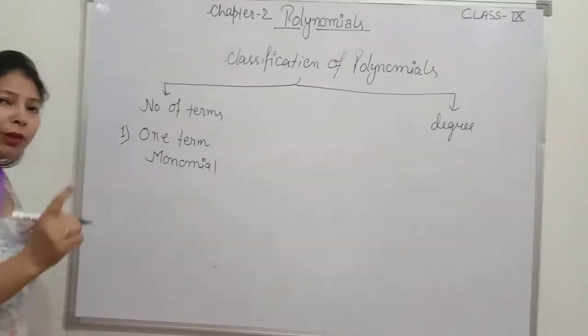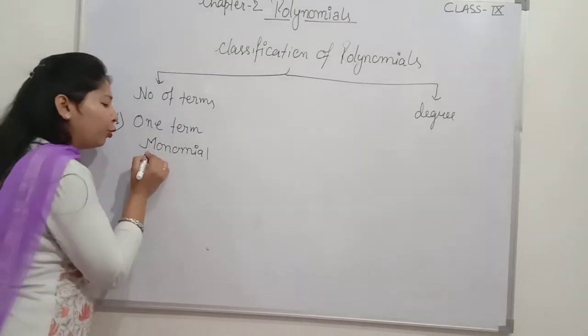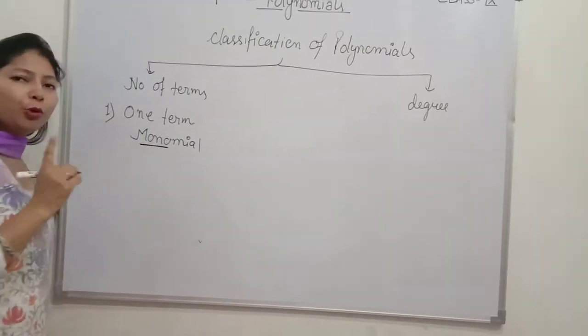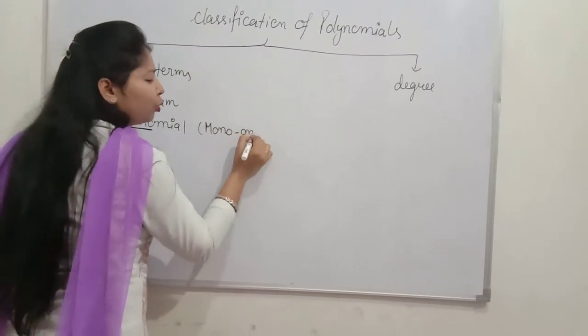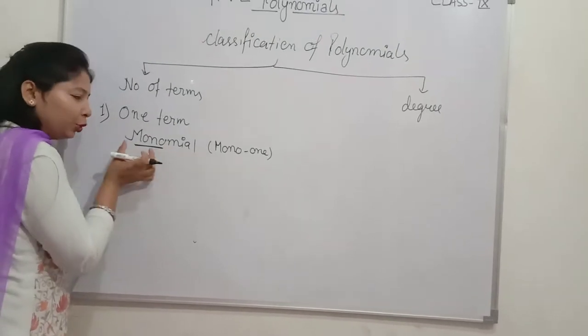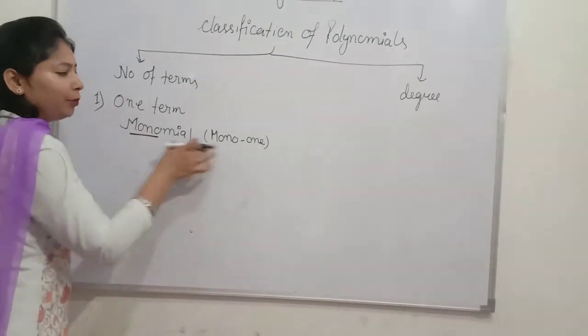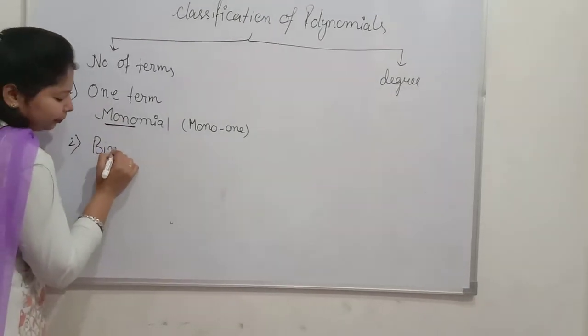If a polynomial has only one term, what will its name be? Monomial. What is mono? Mono means one. So it is called a monomial. Nomial means term. So any expression containing one term is a monomial. Now second, binomial.